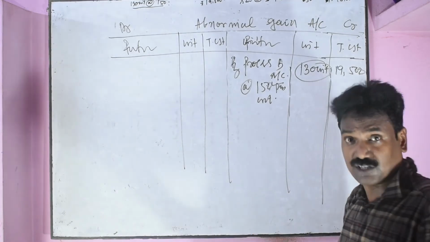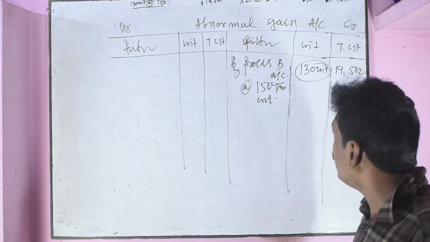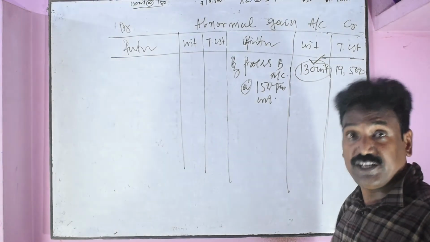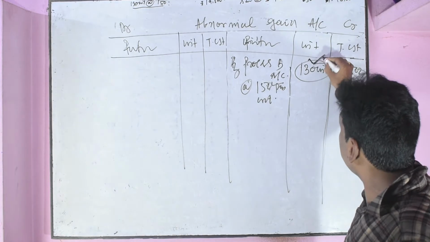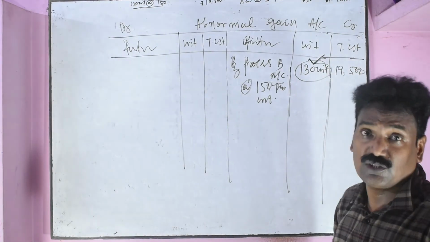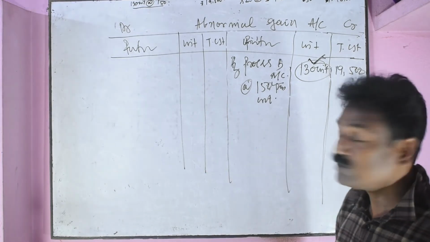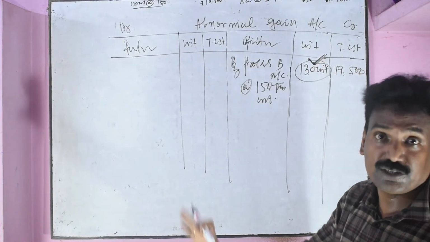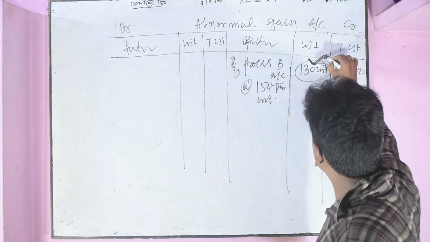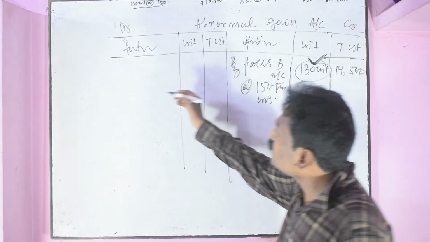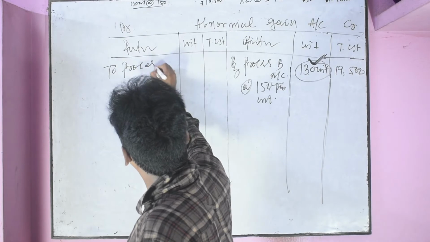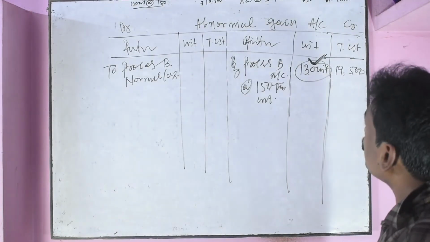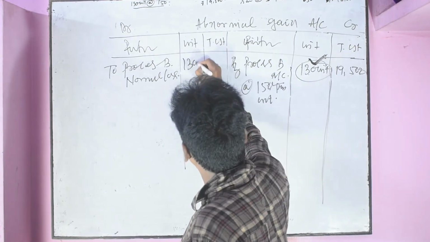As per the treatments and provisions we already discussed, the abnormal gain units of process B, to the extent of 130 units, will be used to reduce the normal loss of process B to the extent of 130 units at the scrap value rate, scrap per unit of process B. It means abnormal gain reduces process B normal loss to the extent of 130 units only.